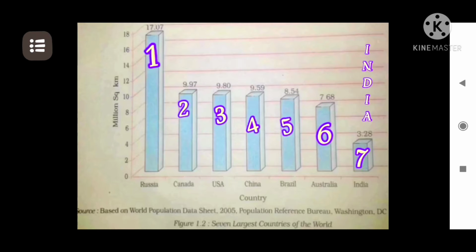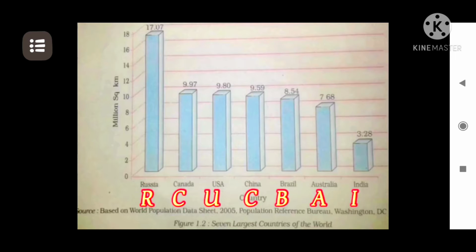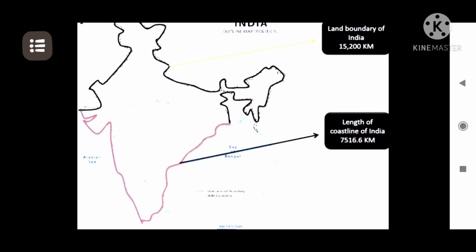So if I am supposed to learn the area ranking of India, I can always remember RCUCBAI. Again I repeat, RCUCBAI. Always remember that the first C is Canada and the next one is China. So with this mnemonic, you will be able to learn the countries which are larger than India in terms of area. Furthermore, we will be able to compare the land and the sea boundary.